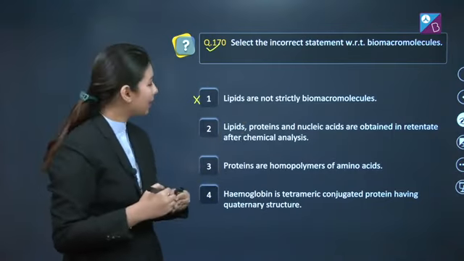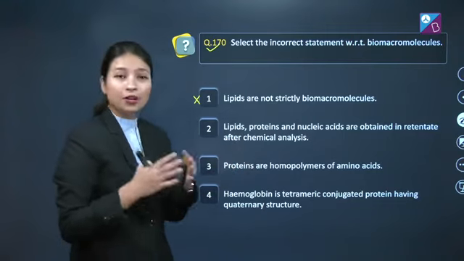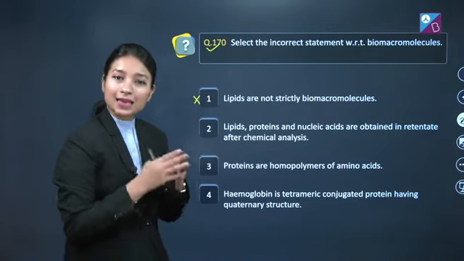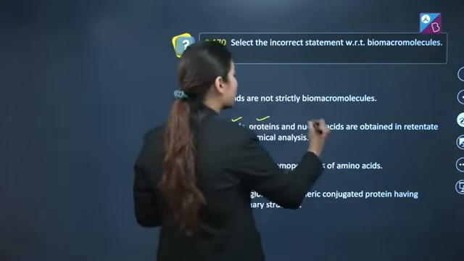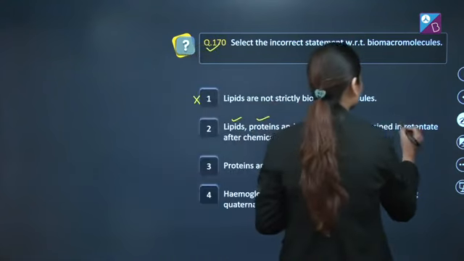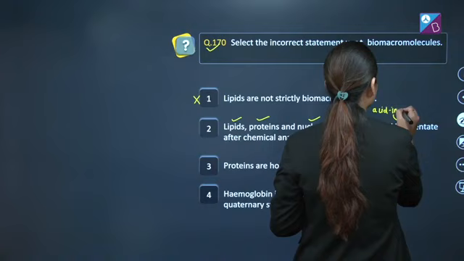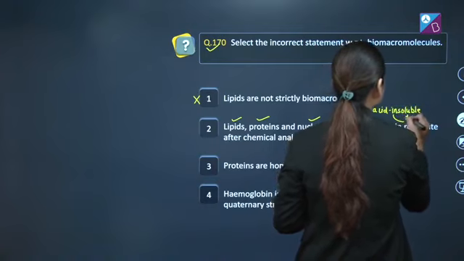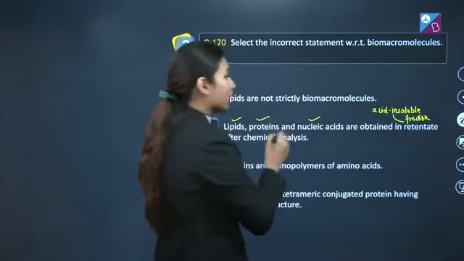Option number 2 here is lipids, proteins and nucleic acids are obtained in retentate after chemical analysis. Yes, this statement is also absolutely correct, as lipids, proteins and nucleic acids are obtained in acid insoluble fraction after chemical analysis.